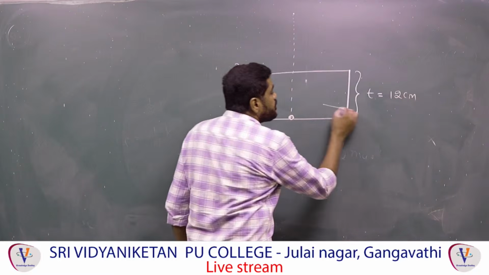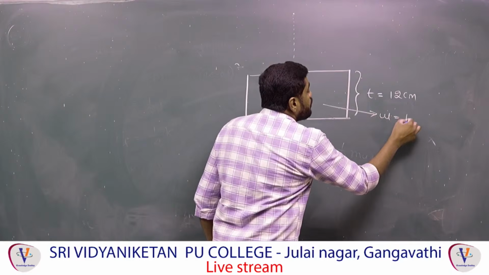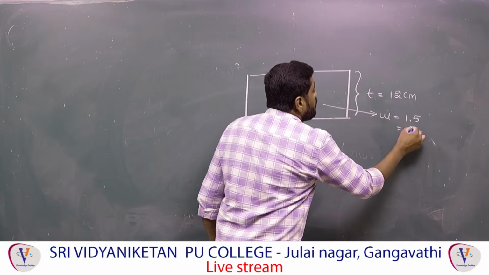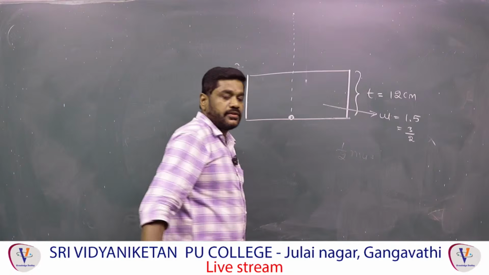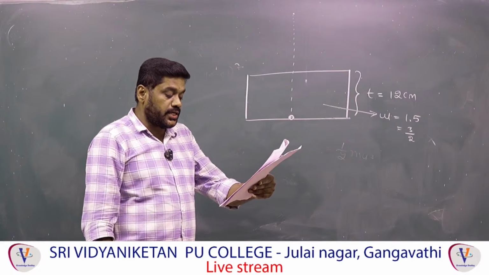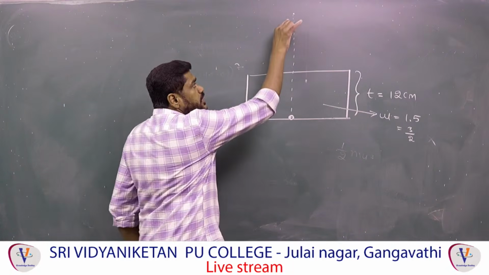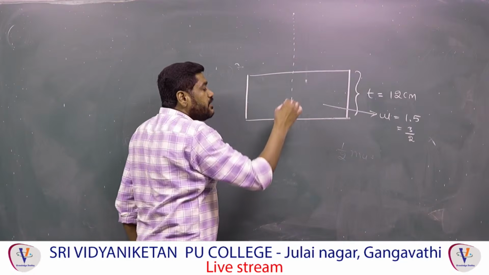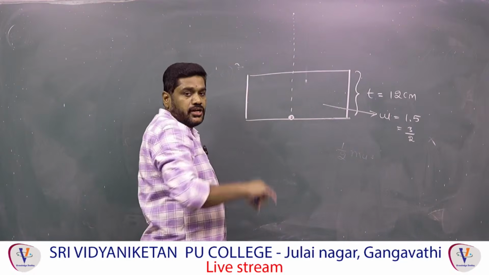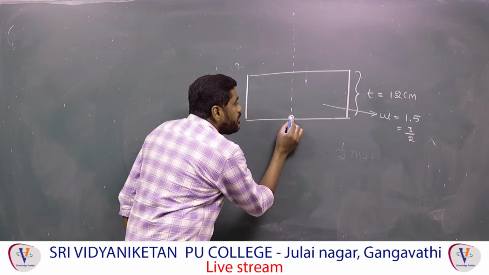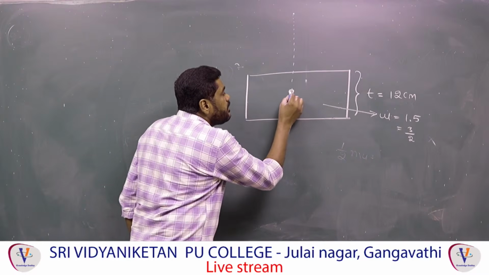And the refractive index of this glass slab is mu equal to 1.5, that is 3 by 2. Now, whenever you see from above, we feel that the dot is closer than the original position. Therefore it appears raised, and its image will come here.